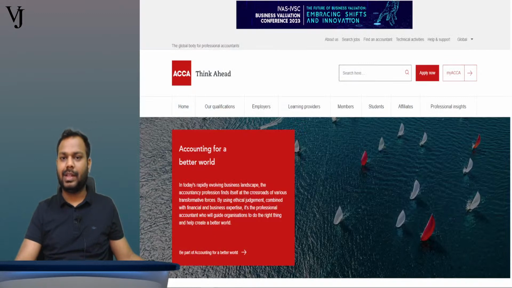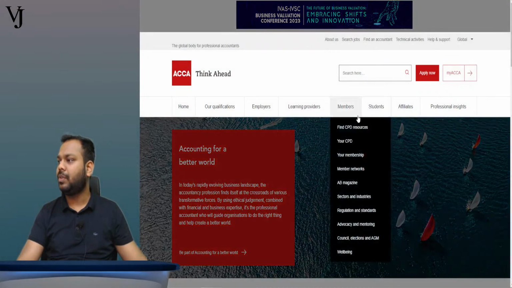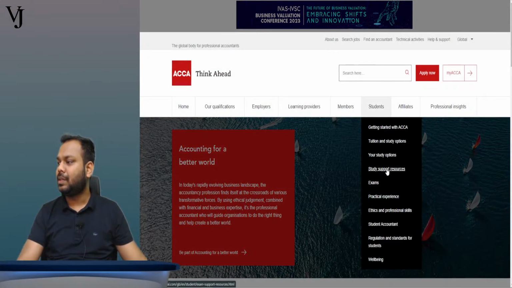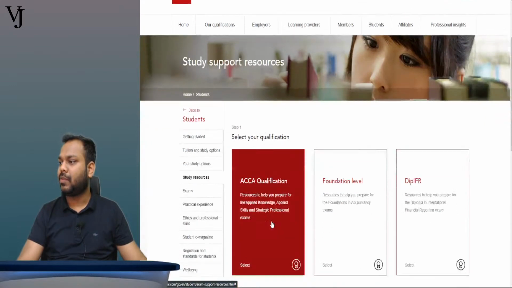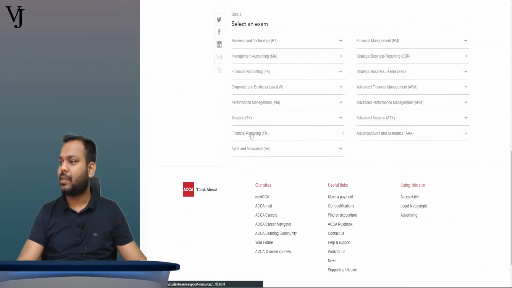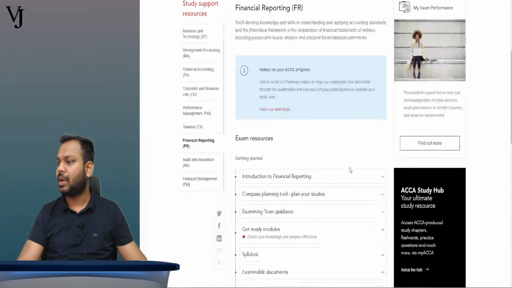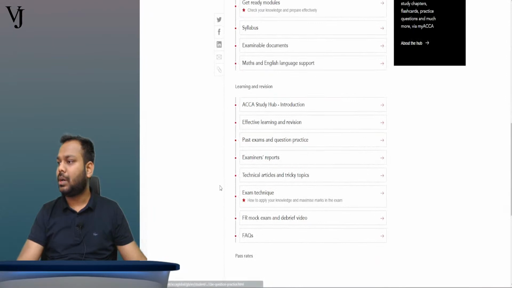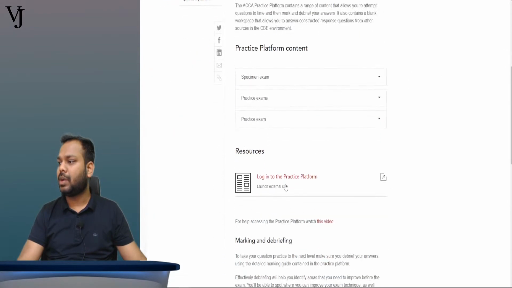Now, can you see the ACCA global platform? We'll go to the student section, ACCA study support resources. Now we'll go to the ACCA qualification, then the financial reporting paper. In the financial reporting paper, we will go to past papers and questions practice. Here we log into the ACCA practice platform.